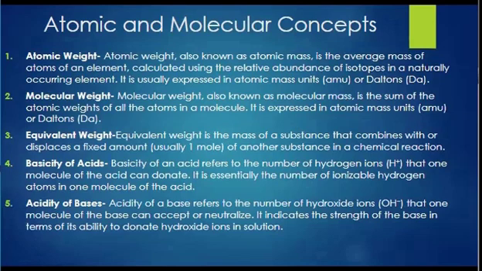Now, basicity of acids is the number of hydrogen ions that one molecule of acid can donate. For example, a monoprotic acid can donate only 1 hydrogen ion per molecule, as in the case of HCl. Likewise, we talk of acidity of bases, which refers to the number of hydroxide ions that one molecule of base can accept or neutralize. It indicates the strength of bases in terms of ability to donate hydroxide ions in solution. So in this unit, we will also be dealing with atomic and molecular concepts, calculating molecular weight, atomic weight, equivalent weight, basicity, and acidity of bases.